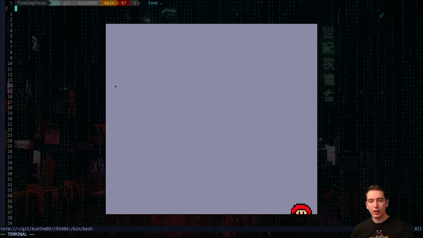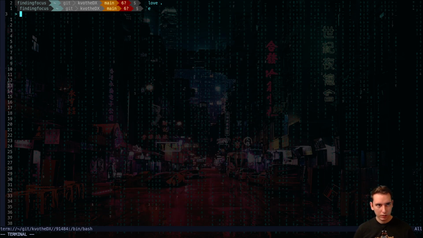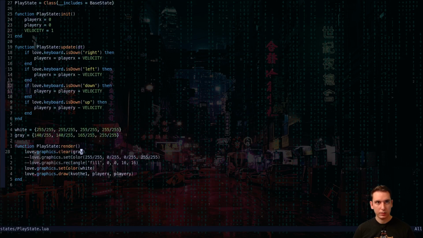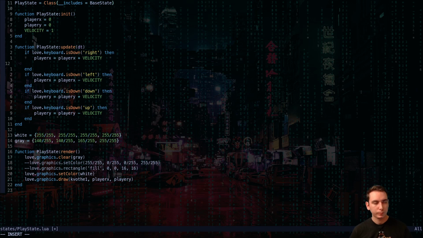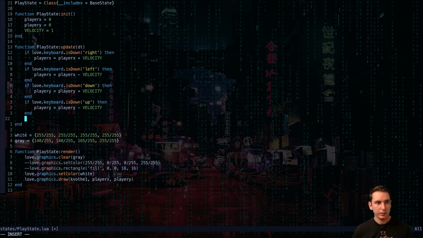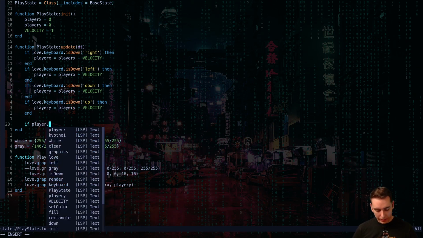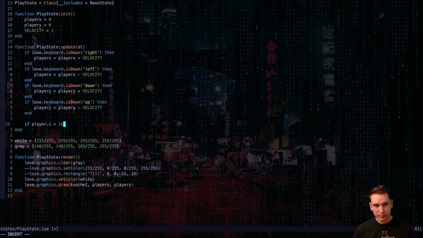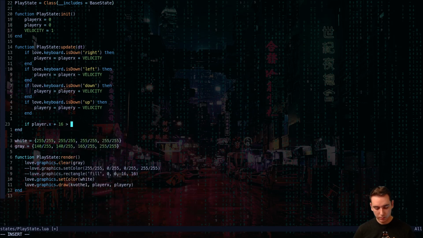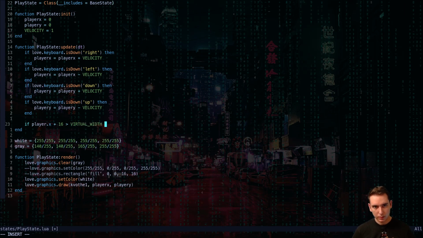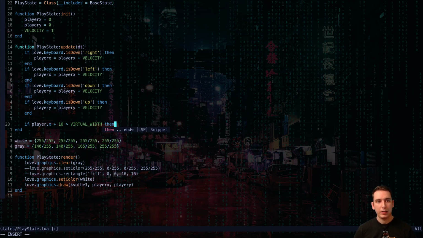So let's clamp our position so we cannot move outside of our screen bounds. We'll ultimately add a little HUD down at the bottom, just like Link's Awakening's got. But first, the clamp. At the end here, we would say if our player.x plus 16 is greater than our virtual width, then... you know what, we can do this better.